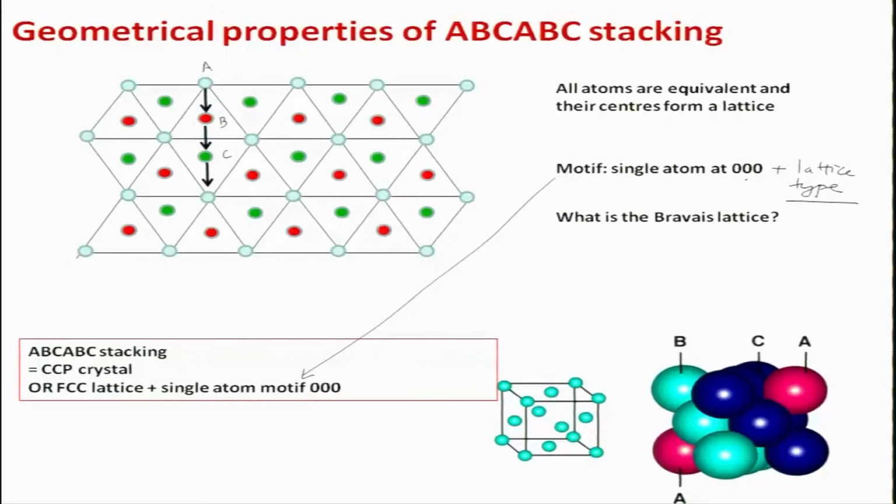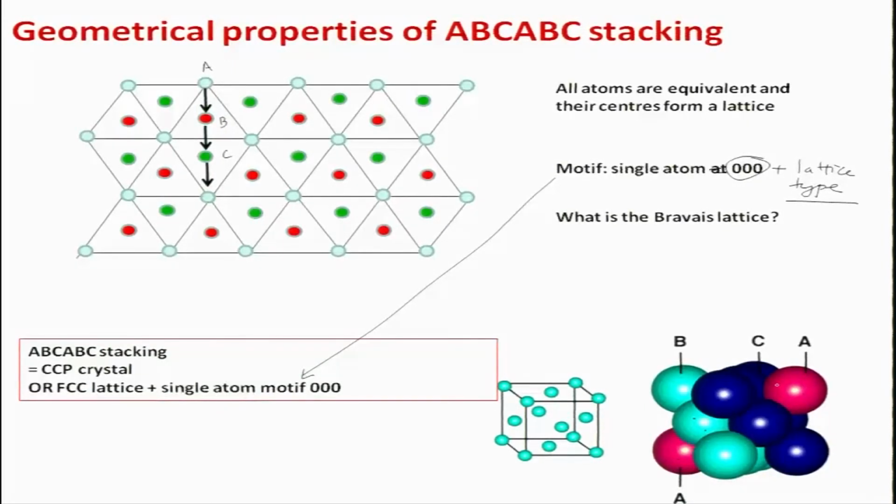Motif is at 0 0 0, single atom, but what is the Bravais lattice? Bravais lattice is FCC. An FCC lattice will automatically mean you have 4 lattice points, one at 0 0 0, another one at half half 0, another one at half 0 half, and another one at 0 half half. Okay. Within this unit cell, you can form a structure which looks like this. You can see that this is the A layer, this is the B layer, this is the A layer, this is B layer, this is C layer, this is A layer, and within this you can form a cube, and the cube